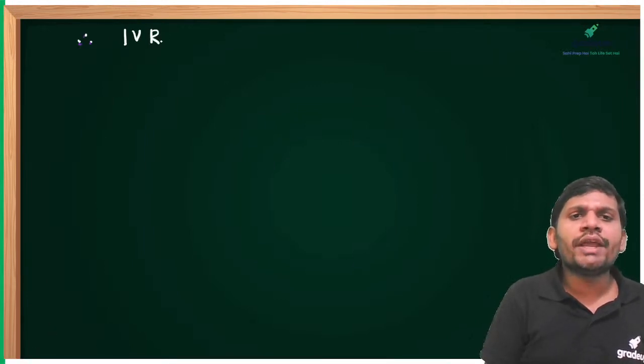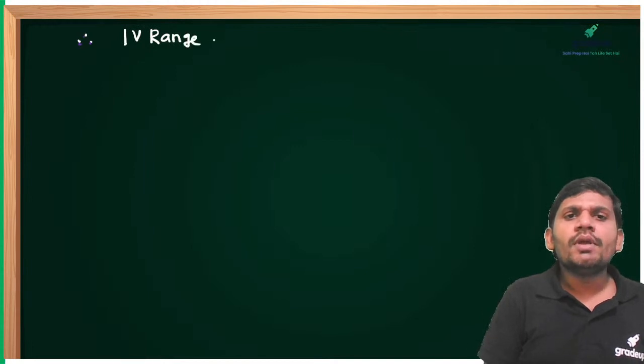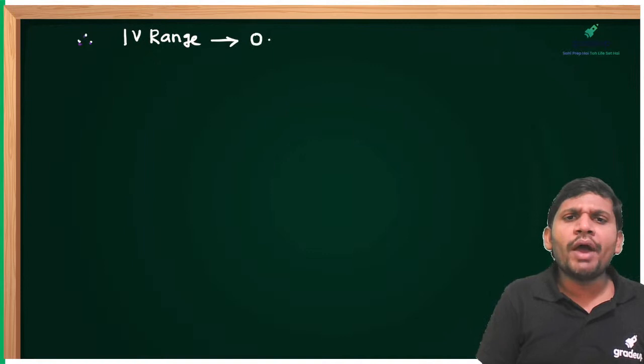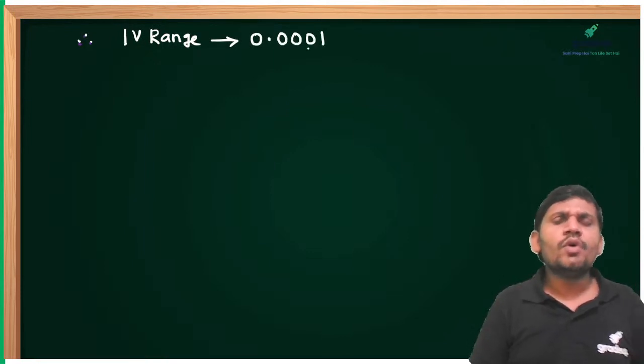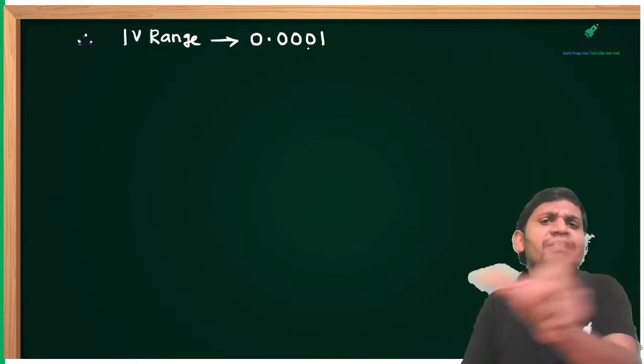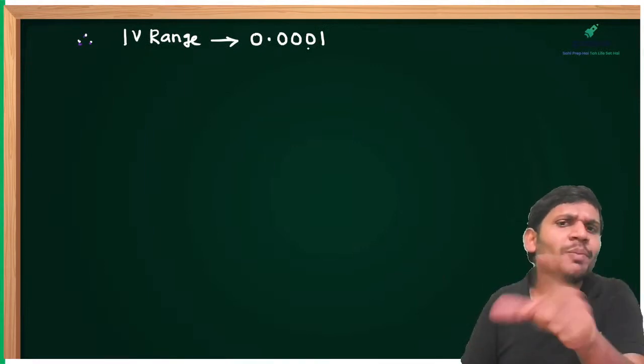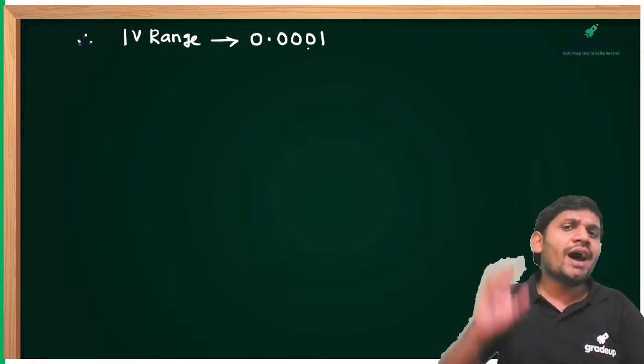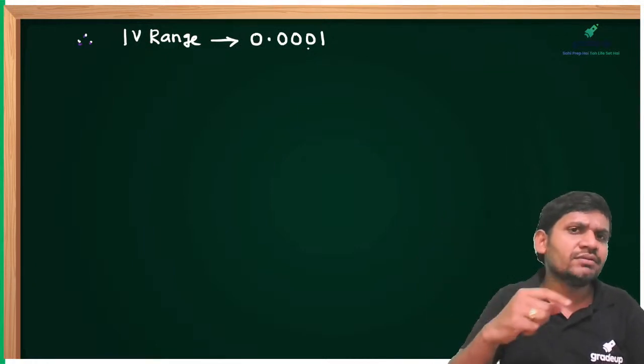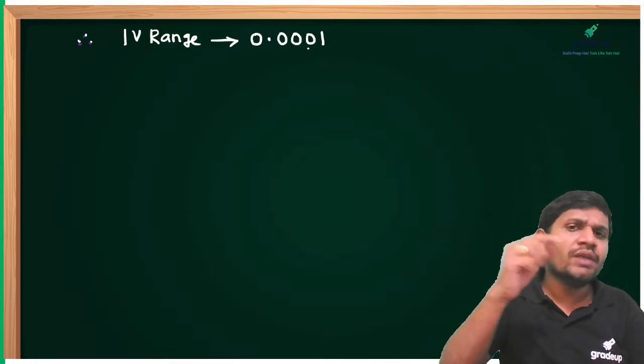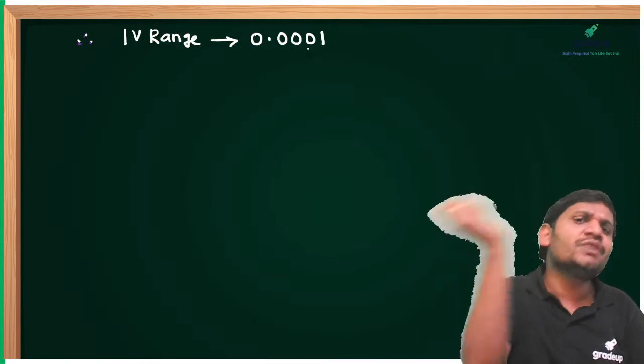In 1 volt range, what is the minimum count? Using 4.5 DMM, minimum count is 0.0001. 4.5 means 4 plus 1, 5 digits are there. Because of the half digit, 1 digit is added. 4.5 means don't add 1, but an extra 1 digit, because of the half digit.